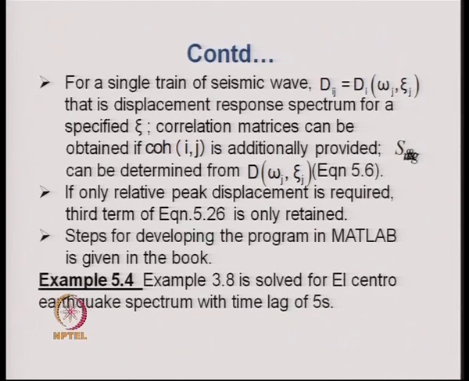So, for a given displacement spectrum of an earthquake and an additionally specified coherence function to take care of the partial correlation between the ground motions, one can now obtain all the terms necessary to calculate the mean peak value of the response of the system.